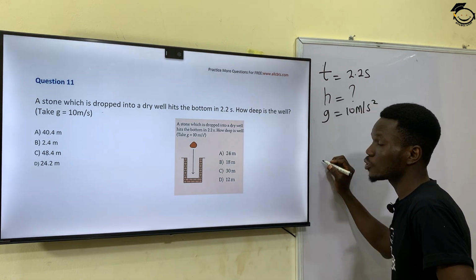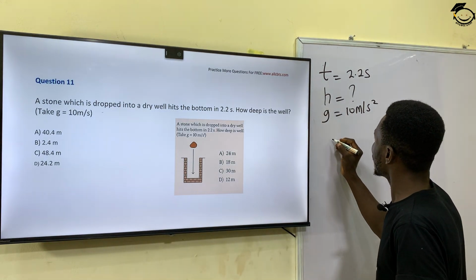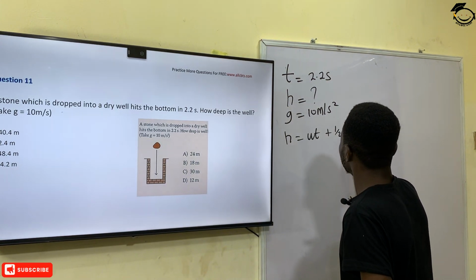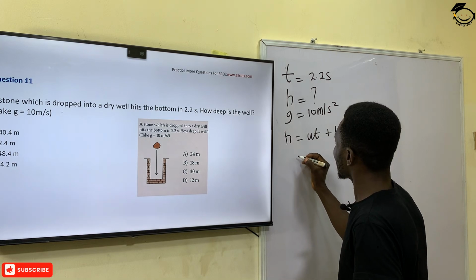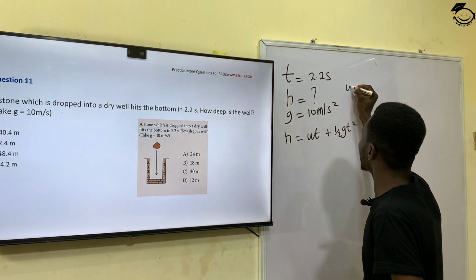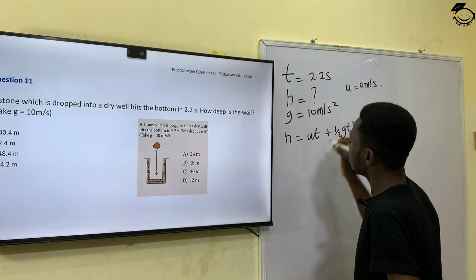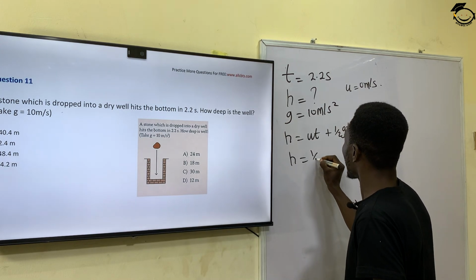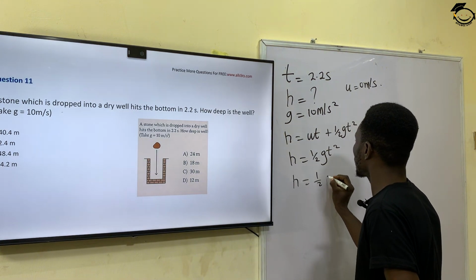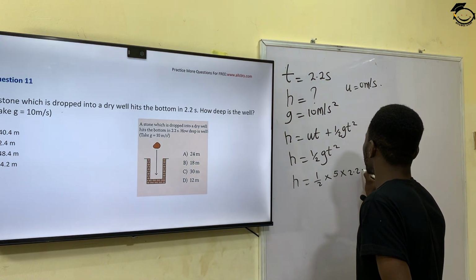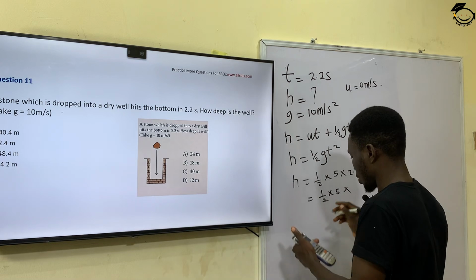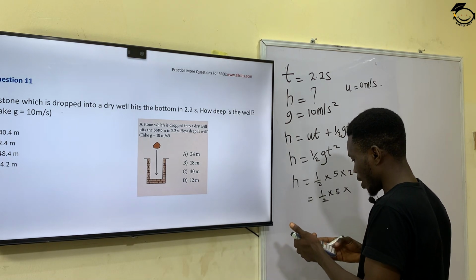So we know from Newton's equations of motion that our height is equal to ut plus half gt squared. In this case, because this stone was dropped from a height, it means that the initial velocity u is 0 meters per second. So which automatically means that my h is equal to 1 over 2 gt squared. This means that my height is equal to 1 over 2 times 5 times 2.2 squared.